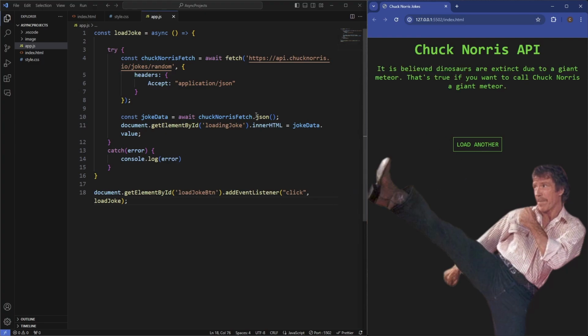Really simple to create. A really simple use of the fetch API, just turning it to JSON and then changing it in HTML whenever we click on the button using an event listener. Let's now move on to the second project, which is going to be a weather app.